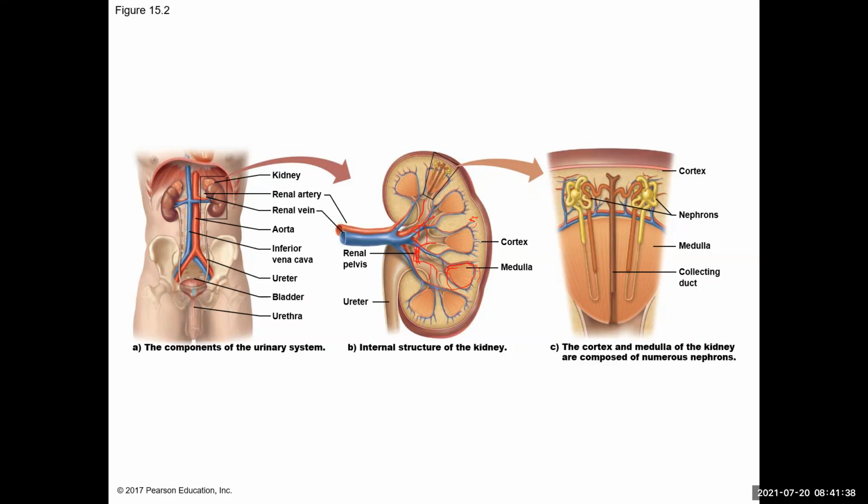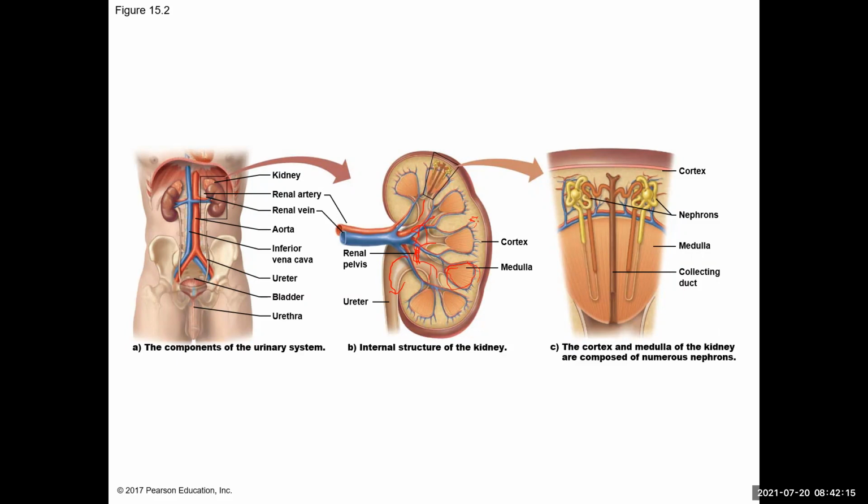And then that renal pelvis will connect to the ureter, which will carry urine to the bladder, and then the bladder will store that urine until it's released, and then the urethra will allow the urine to exit the body. And so the kidneys are connected to the ureter, which goes to the bladder, which goes to the urethra. Now there are renal arteries and veins that bring the blood supply to and from the kidney itself.